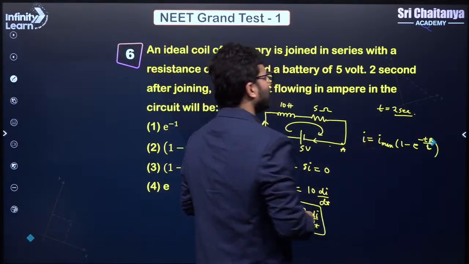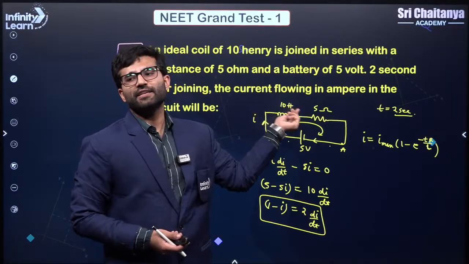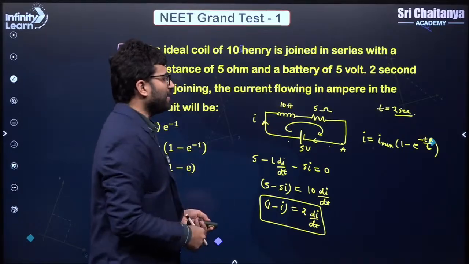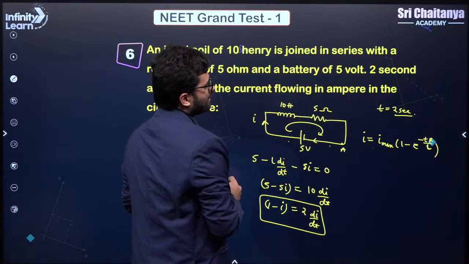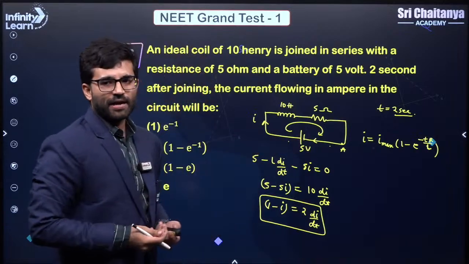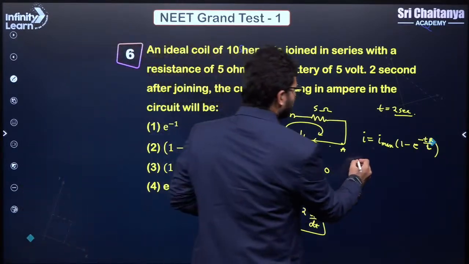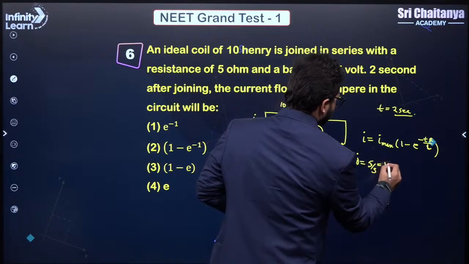So how do we calculate the maximum current? We calculate the maximum current by considering the inductor as a wire. If I consider this inductor as a wire, I will have a simple circuit with 5 ohm as the resistance and 5 volts as the battery. So that would be V by R, which is nothing but 1 ampere. So I max is 5 by 5, which is 1 ampere, correct?